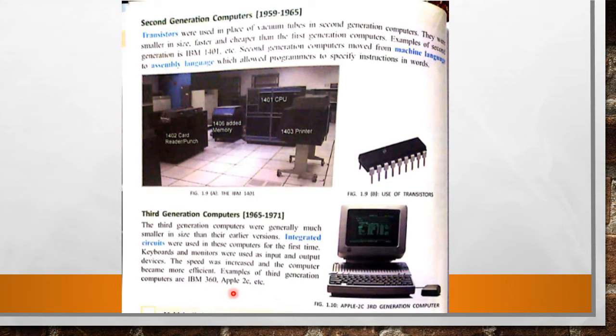The examples of second generation computers were IBM 401, etc. But the third generation computers are IBM 360 and Apple IIc. This is the picture of the Apple IIc, a third generation computer.